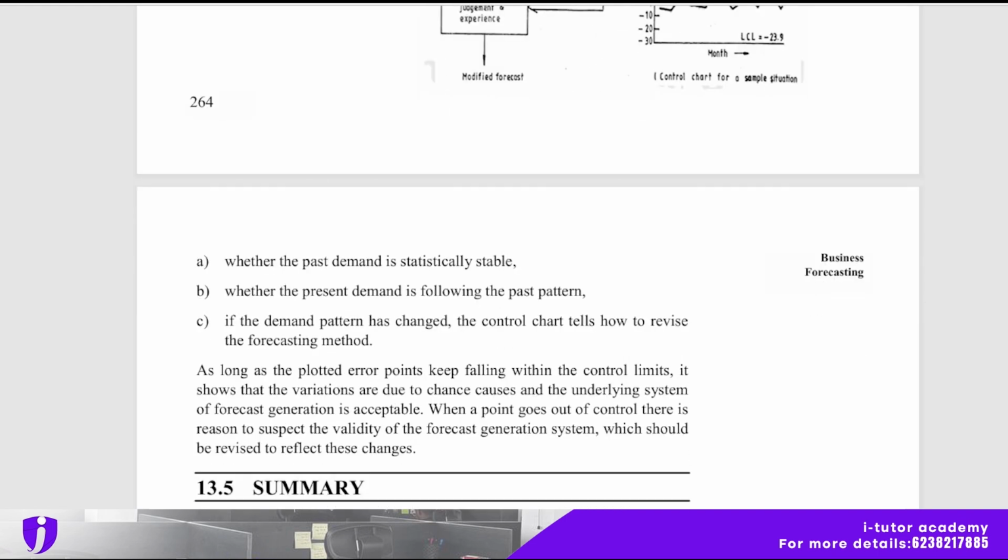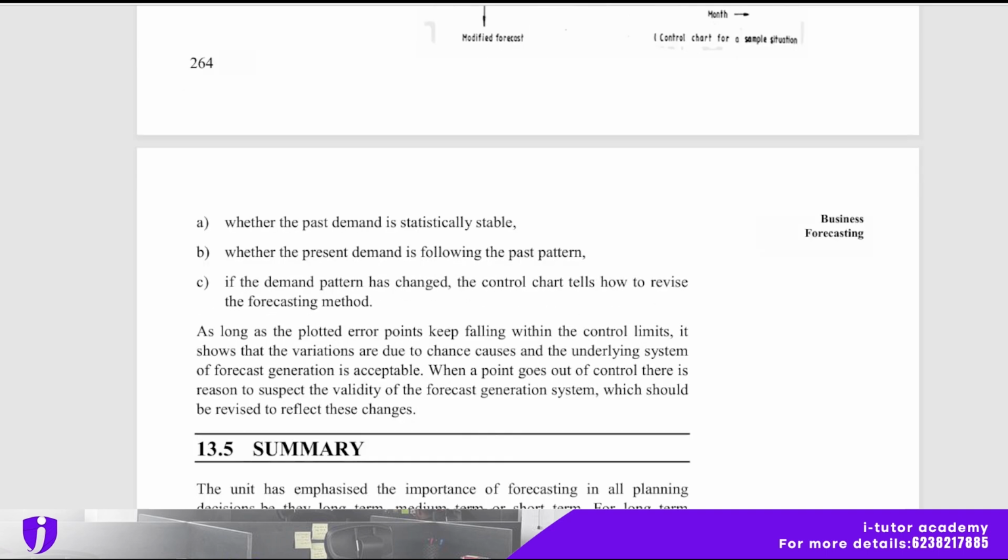As long as the plotted error points keep falling within the control limits, it shows that the variations are due to chance causes and the underlying system of forecast generation is acceptable. When a point goes out of control, there is reason to suspect the validity of the forecast generation system, which should be revised to reflect these changes.